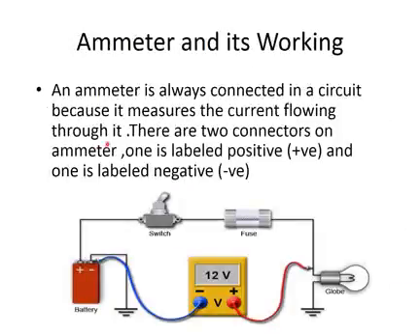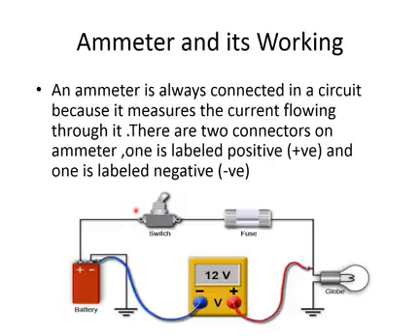An ammeter is always connected in series in a circuit because it measures the current flowing through it. There are two connectors on an ammeter. One is labeled positive and one is labeled negative. This is how an ammeter is used, how we can measure the current in a circuit. The ammeter is connected in a circuit so that all the current passes through it, so it will measure the amount of current which passes through it.